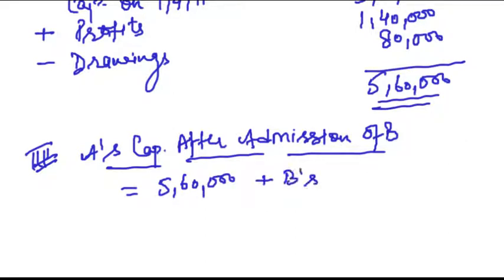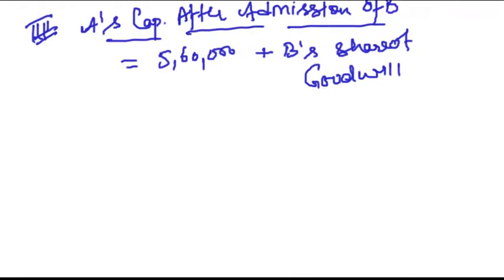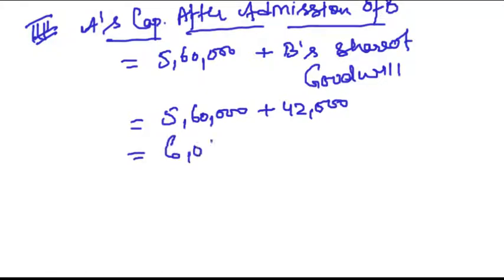plus B's share of goodwill. What is B's share of goodwill? That we have calculated as 42,000. Right? So this will be 5,60,000 plus 42,000. This comes to 6,02,000.